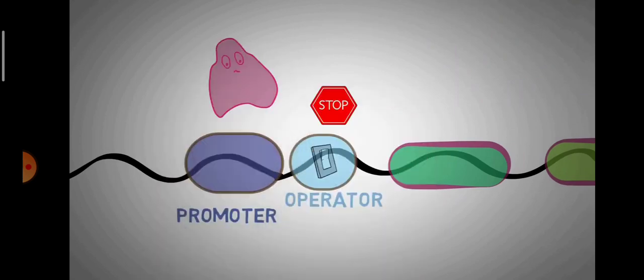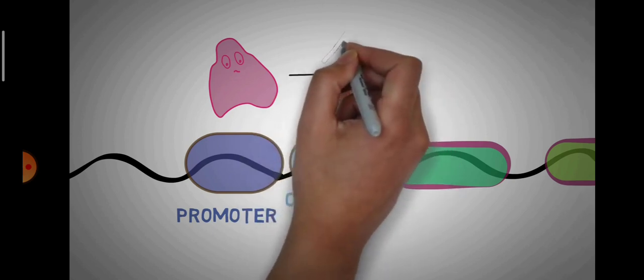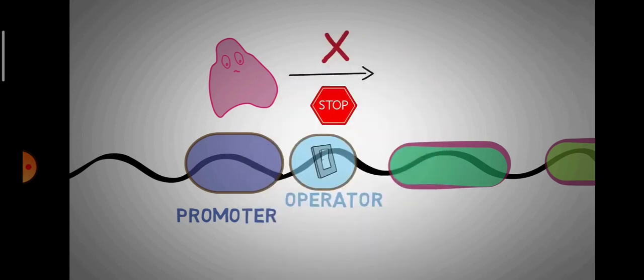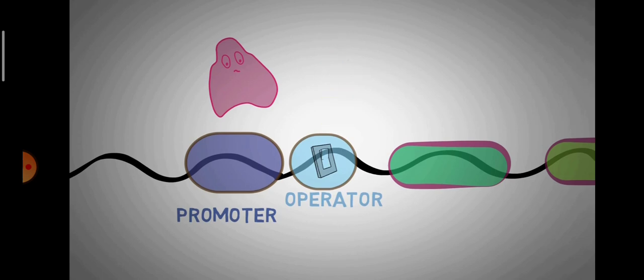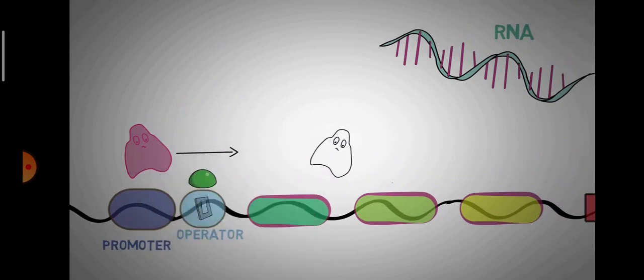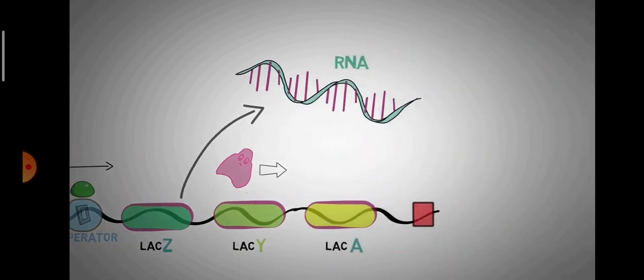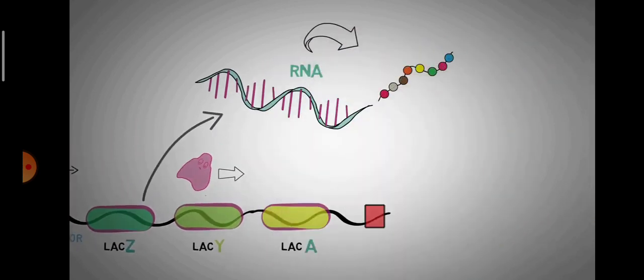When it is turned off, the RNA polymerase cannot move forward on the DNA, and hence it cannot read what's written on it, so the genes are not transcribed. When it is turned on, the RNA polymerase on the promoter can now move forward, and the genes Z, Y, and A are transcribed into an mRNA, which is then used to make proteins.